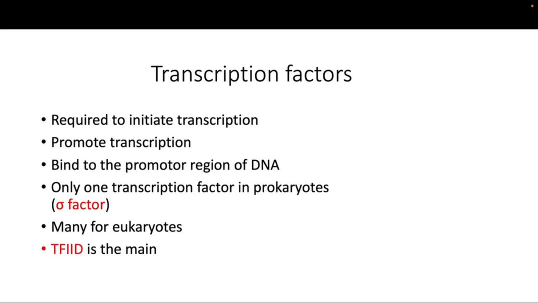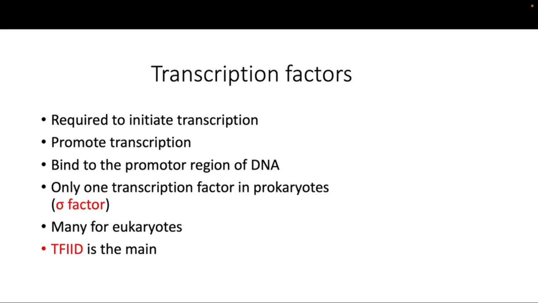We'll talk about what the promoter region is later in this lecture. These transcriptional factors are specialized, and they recognize the promoter region of the DNA, where they aid the process of transcription. In prokaryotes, there is only one transcriptional factor, which is the sigma factor, whereas in eukaryotes there are so many different types of factors present.